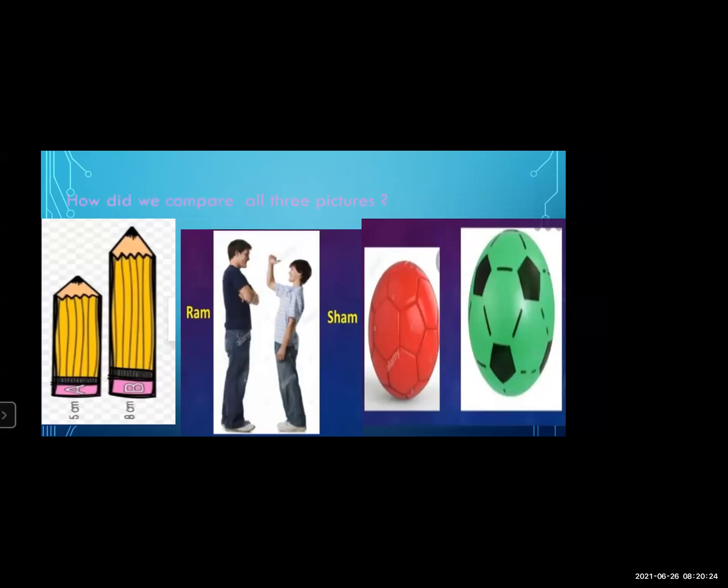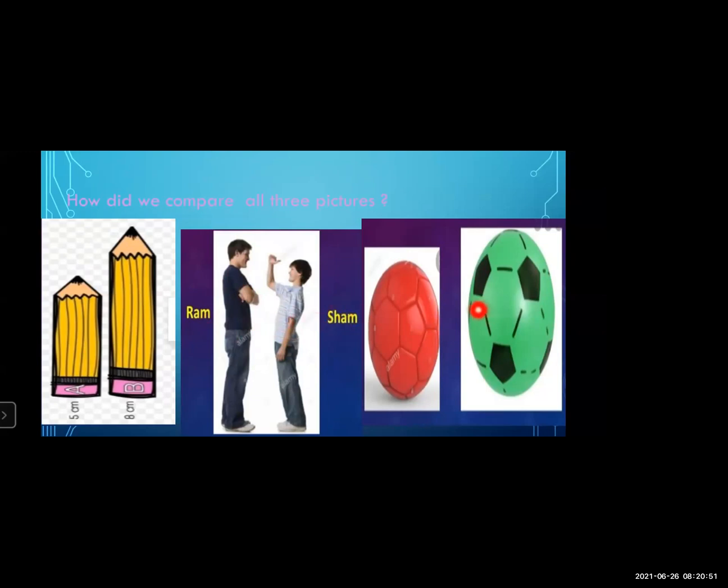So in these pictures, what do we compare? In the first picture, we compare the length of A pencil with B pencil. In the second picture, we compare the height of Ram and the height of Sham.